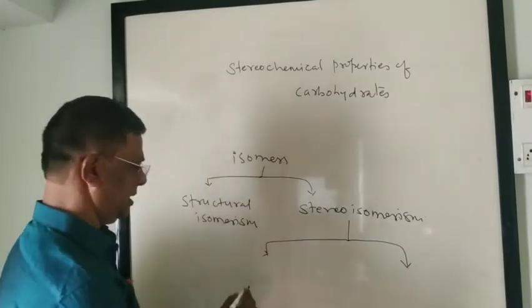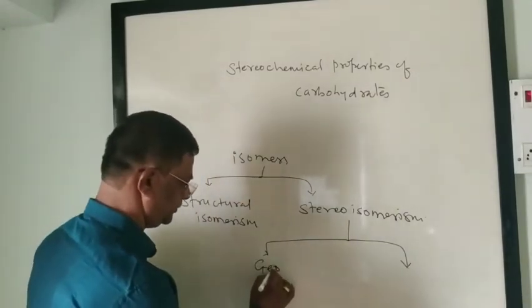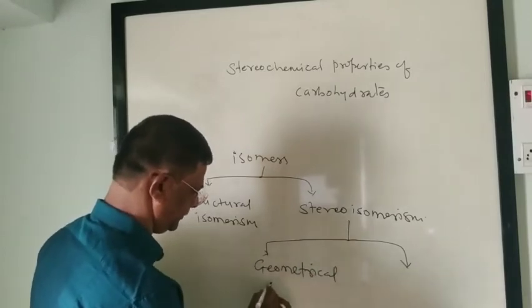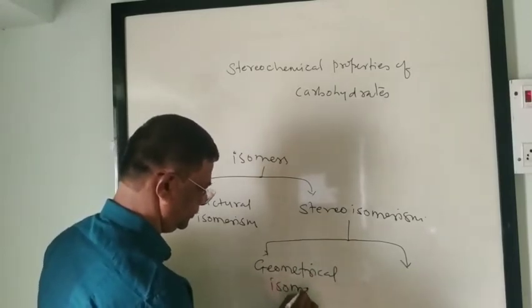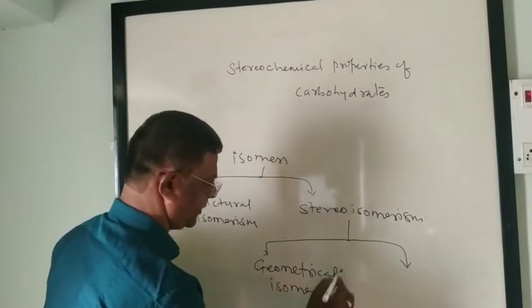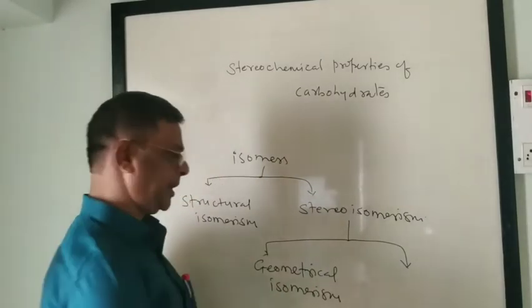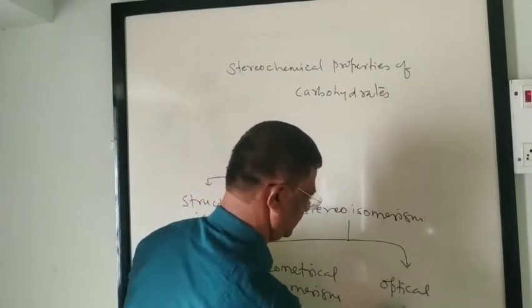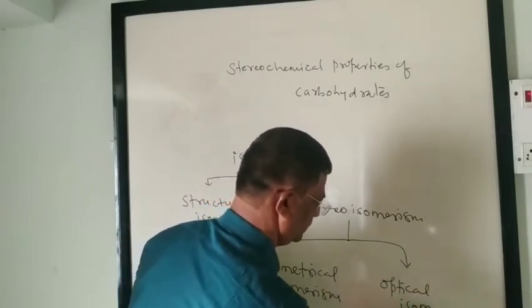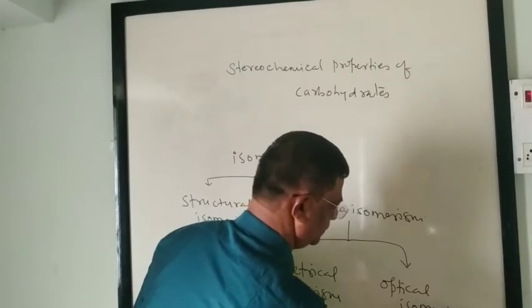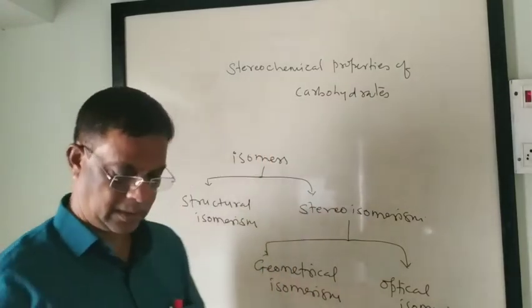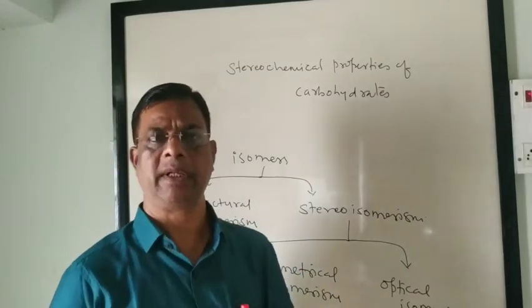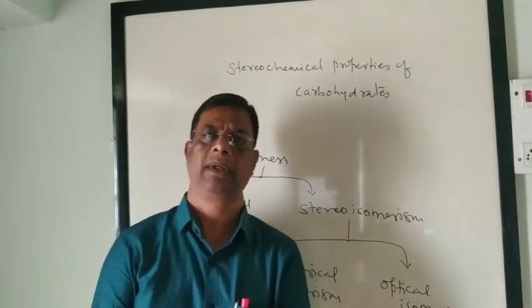Geometrical isomerism and optical isomerism. So geometrical isomerism means what actually?